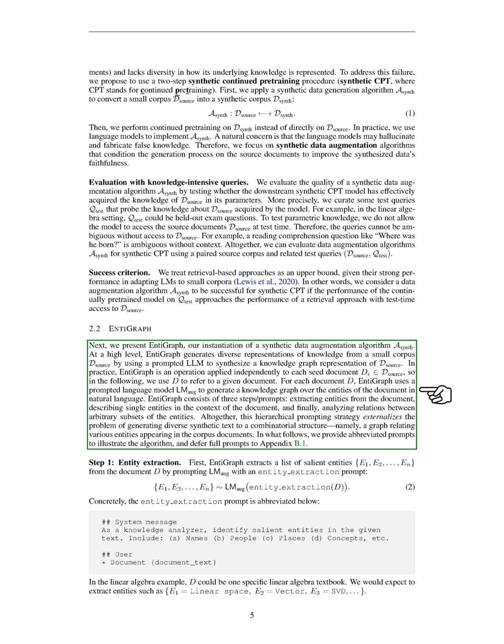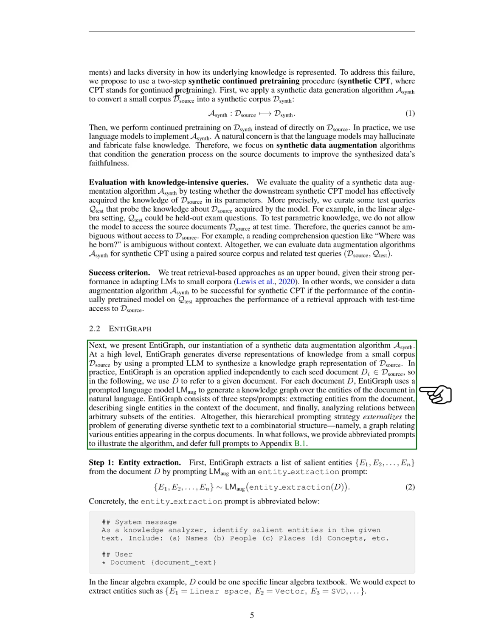In the first step, we extract a list of key entities from the document by prompting the language model with an entity extraction request. For example, if our document is a linear algebra textbook, we might extract entities like linear space, vector, and SVD. In the second step, we generate additional context for each extracted entity.